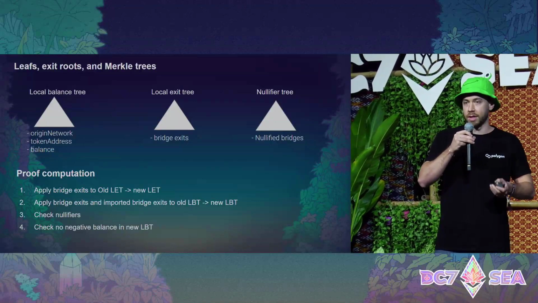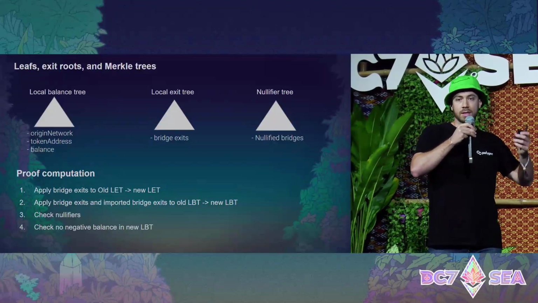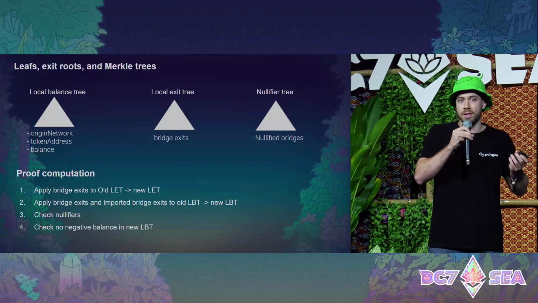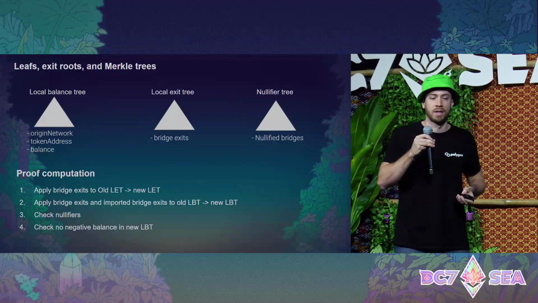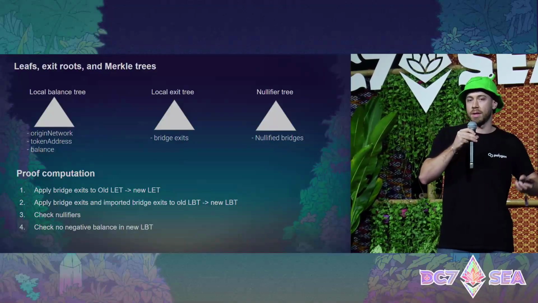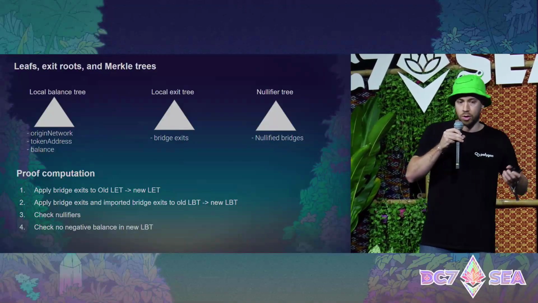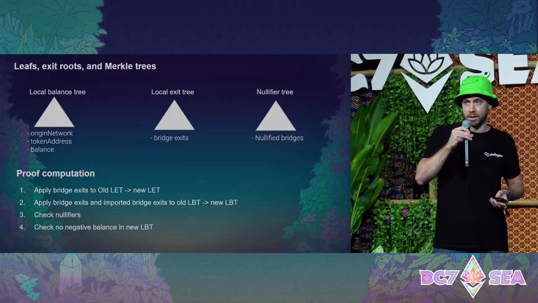The origin network and the token address completely define a token. So this balance is the one that handles all the balances of the tokens in each one of the chains. Another one is the local exit tree. The local exit tree grows sequentially every time a bridge is created. So in each one of the leaves, it has the information of a bridge event.